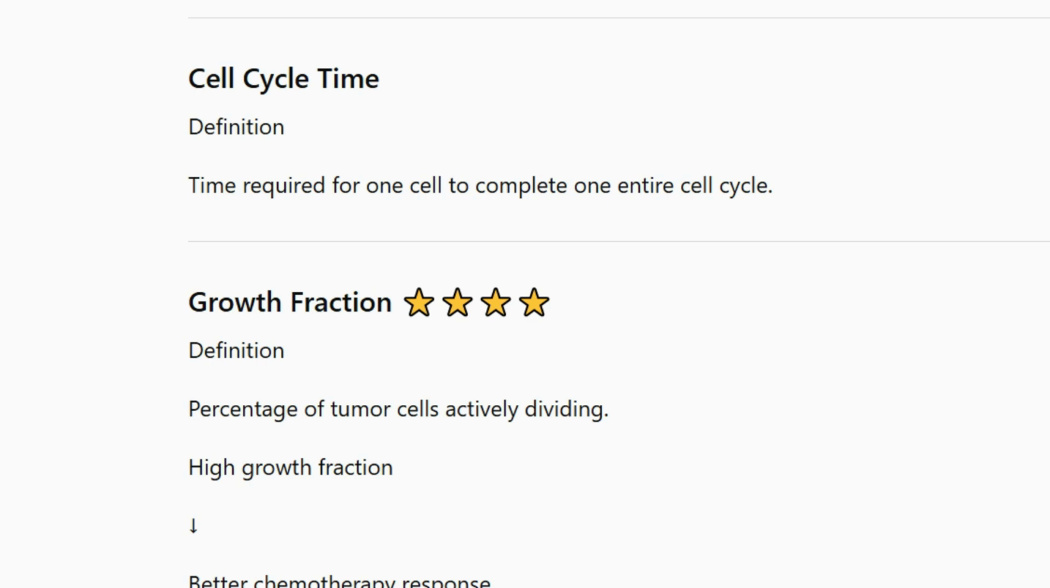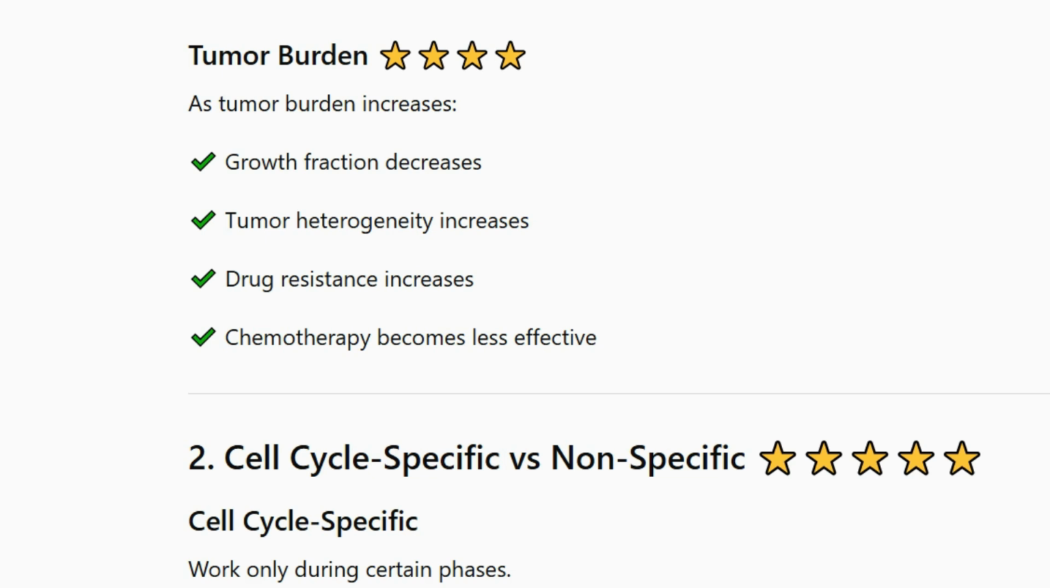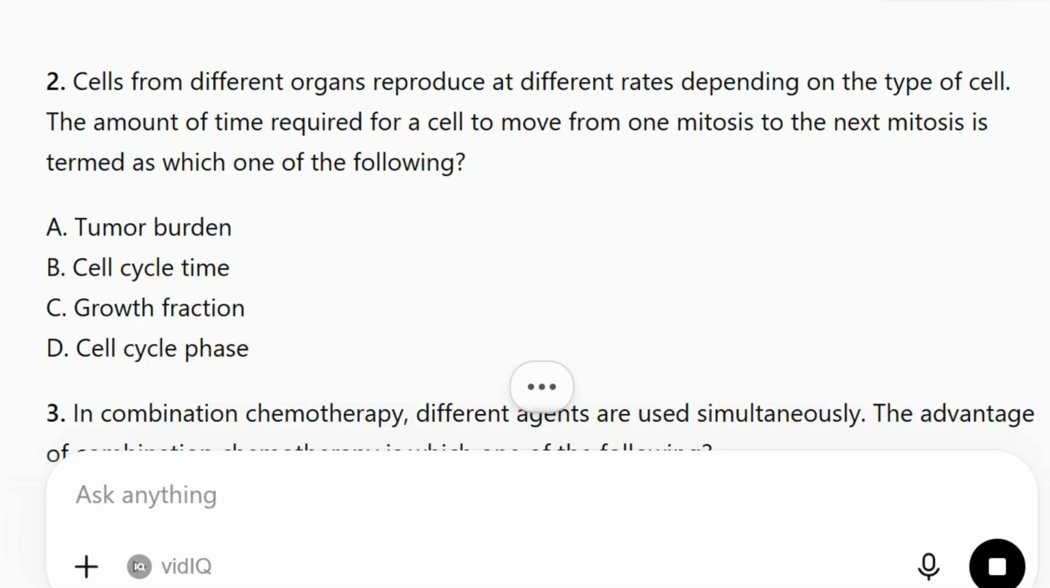Growth fraction. Definition: percentage of tumor cells actively dividing. High growth fraction leads to better chemotherapy response. Examples: leukemia, lymphoma, germ cell tumors. Tumor burden: as tumor burden increases, growth fraction decreases. Tumor heterogeneity increases. Drug resistance increases. Chemotherapy becomes less effective.